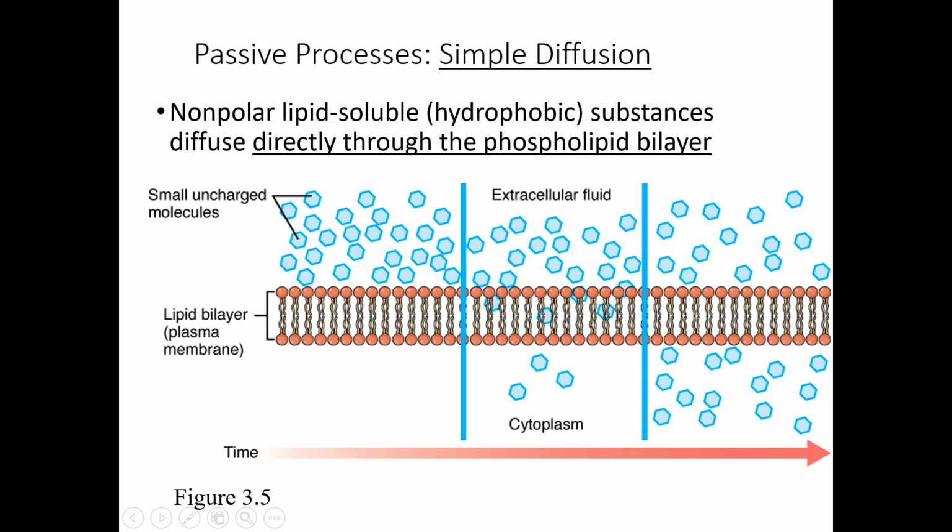As I told you before, when concentration is higher on one side and lower or non-existent on another side, substances start crossing the membrane from the area of high concentration to the area of lower concentration until concentrations equalize on both sides of the membrane. So it's a simple crossing through membrane from the area of high concentration to the area of low concentration.